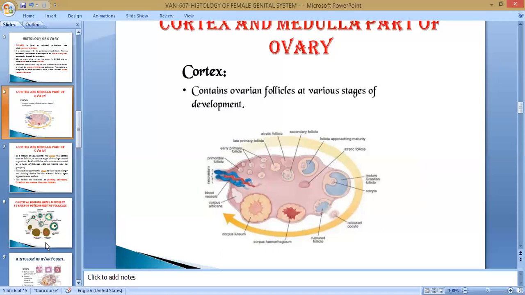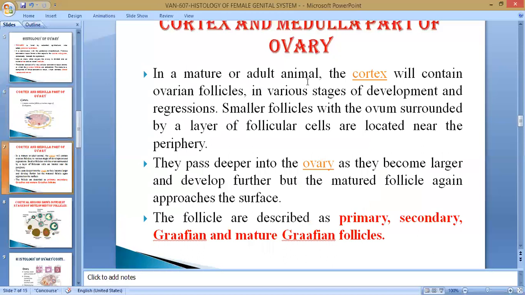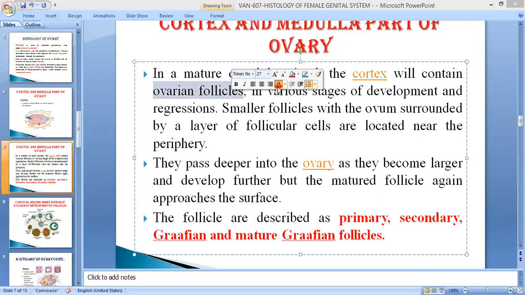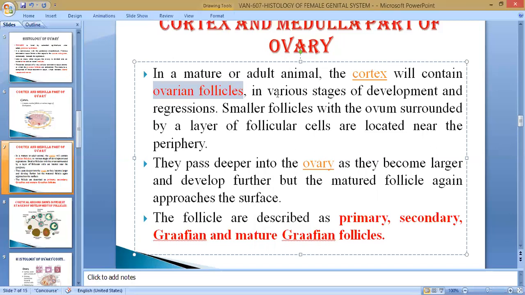In mature adult animals, the cortex will contain the ovarian follicles in various stages: primary, secondary, tertiary, and the Graafian follicles, with development and regression, which we will see later. Sometimes ovulation takes place.